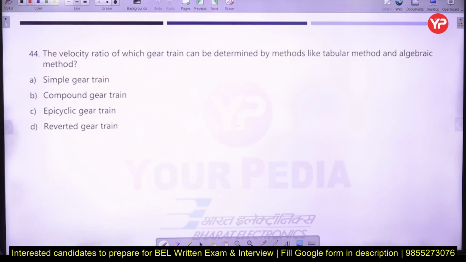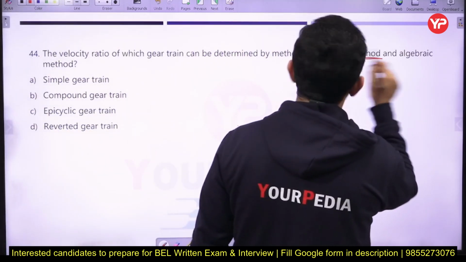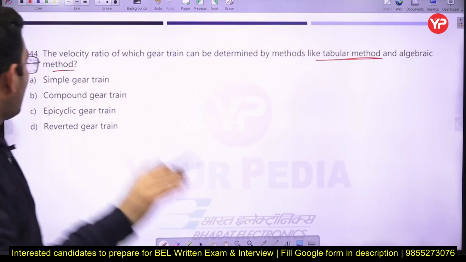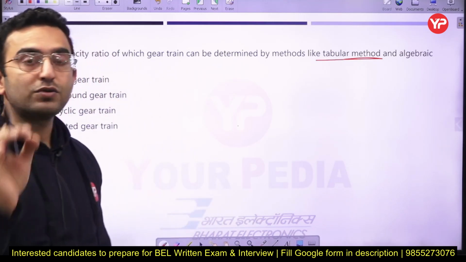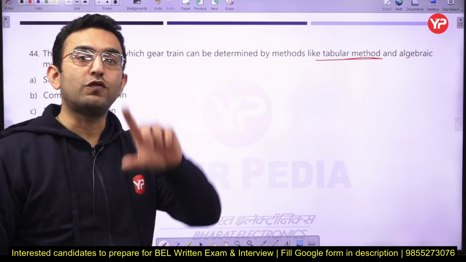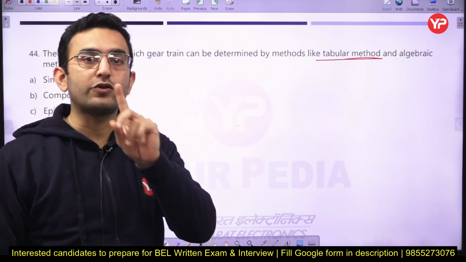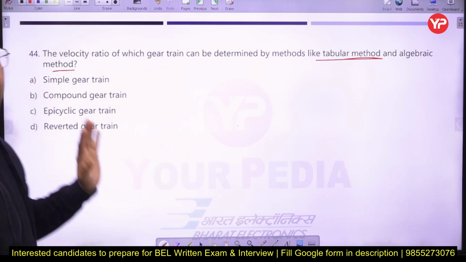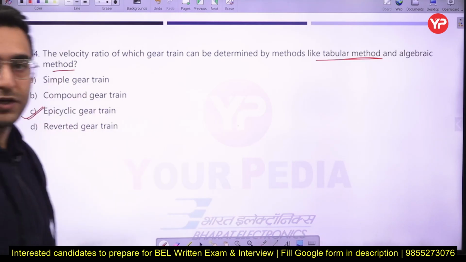Next part, the velocity ratio of which gear train can be determined by the tabular method and the algebraic method here? Okay, so just remember, the tabular method or algebraic method is used in those gear trains where the axis of one of the gears also has a relative motion. Okay, and this case is always there in the case of epicyclic gear train. So option number C is going to be the correct option here.